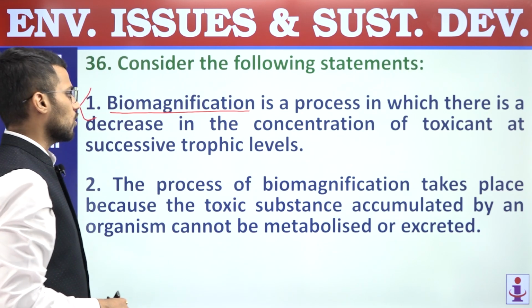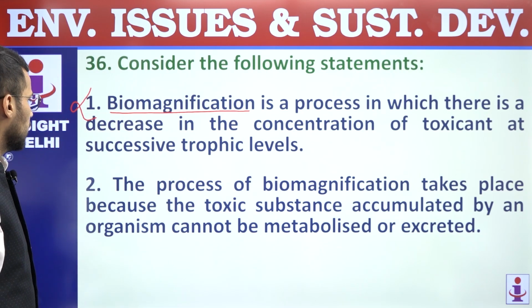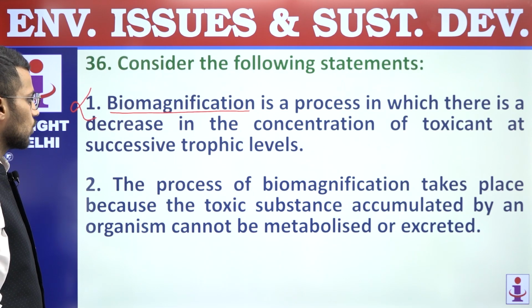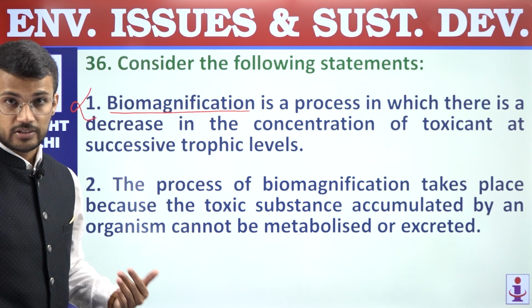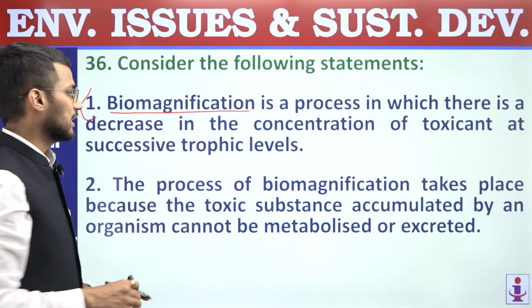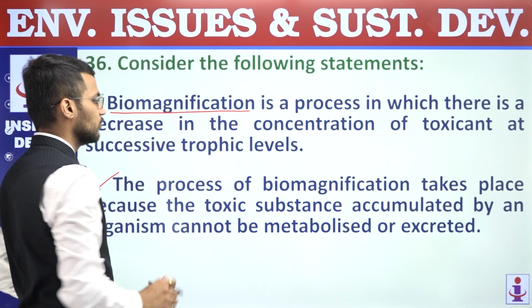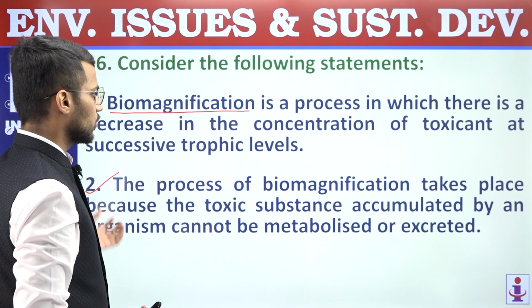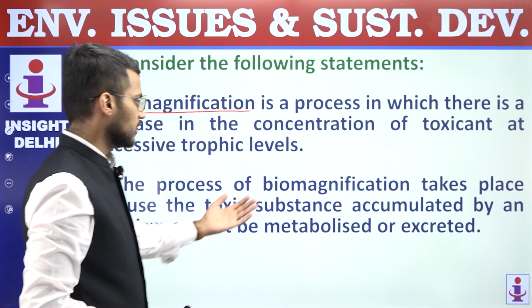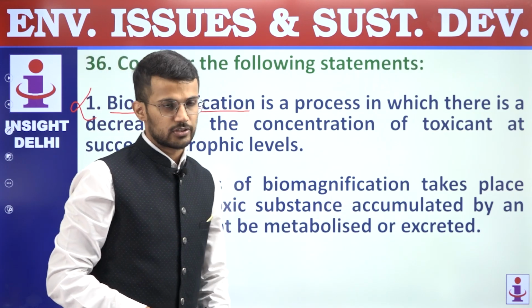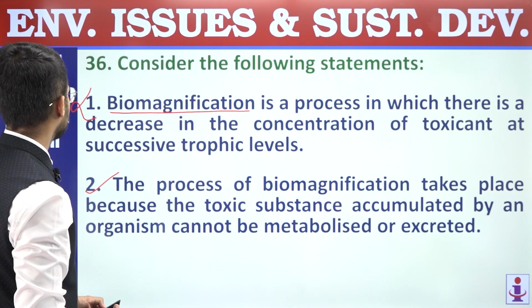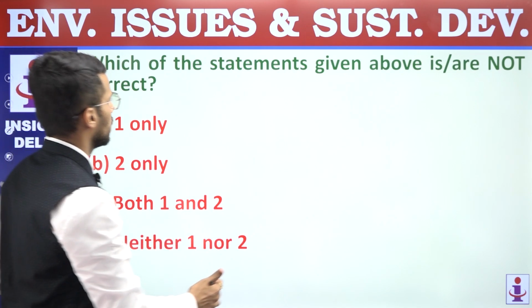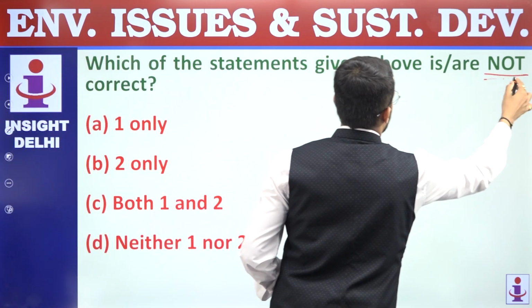Second, the process of biomagnification takes place because the toxic substance accumulated by an organism cannot be metabolized or excreted. So this is an important condition for biomagnification. Biomagnification will occur if that particular toxic material is not metabolized or excreted. So this is a correct statement. So we are supposed to find out statements which are not correct.